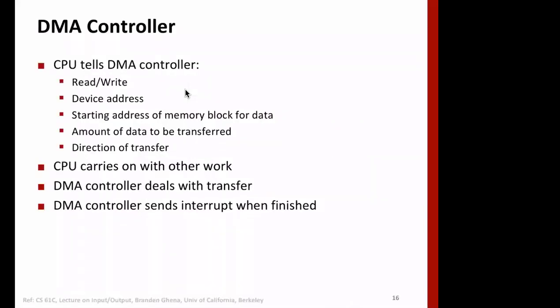Basically, there are two operations that we do: reading and writing. So again, the CPU tells the DMA controller to read or write.